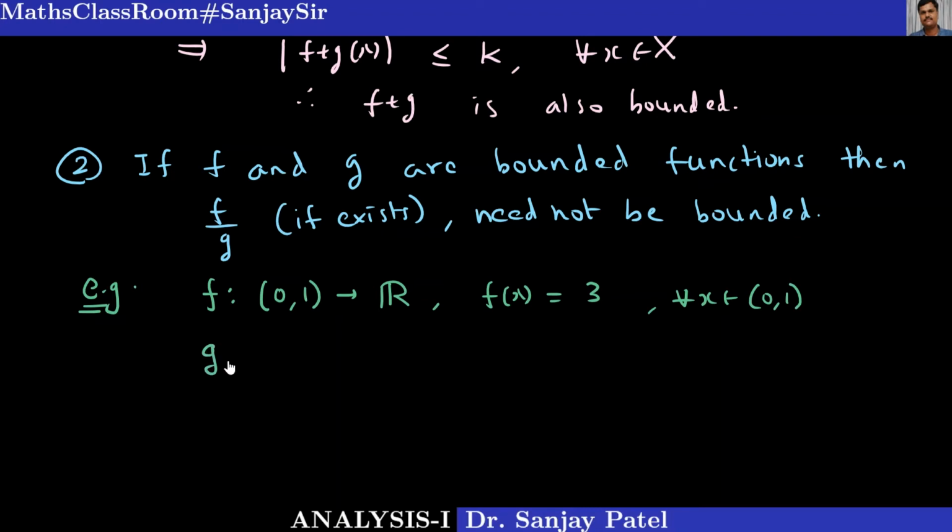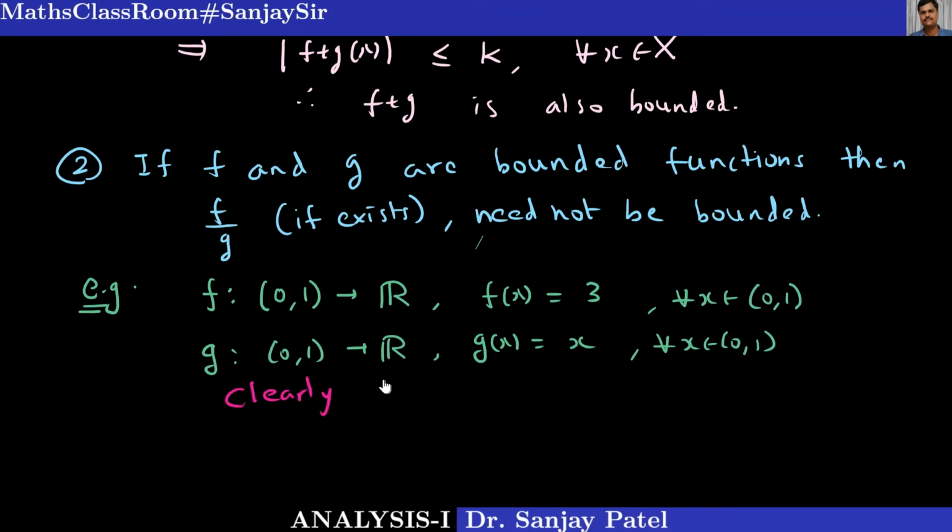And let us take another function g defined on the same domain 0 1 to R as g(x) equal to x for every x belongs to open interval 0 1. Clearly f and g are bounded, because f is a constant function, and for g(x) all values lie between 0 and 1, so it is also bounded by definition.